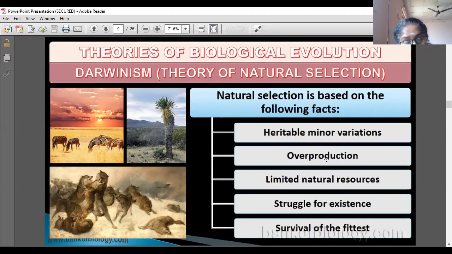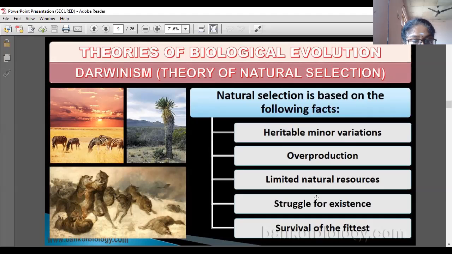The second one is overproduction. The number of that organism will increase, but natural resources are very limited. Production of organisms or population is so much, but natural resources are limited. So there is a struggle for existence, for getting food; the whole organism population will struggle with each other.